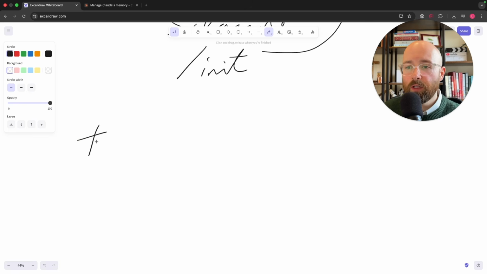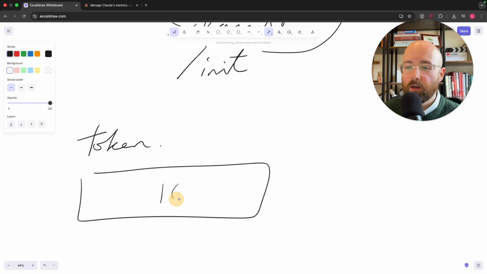Now, the benefits of this, of course, are the context, but also something that people don't consider is token usage. For tokens, basically you have a set usage, say 100%, which is call it 100 tokens, and say it uses 1% just to understand your massive repo. Well, if you're going to close and open a bunch, suddenly you can see that this is going to start adding up really fast.